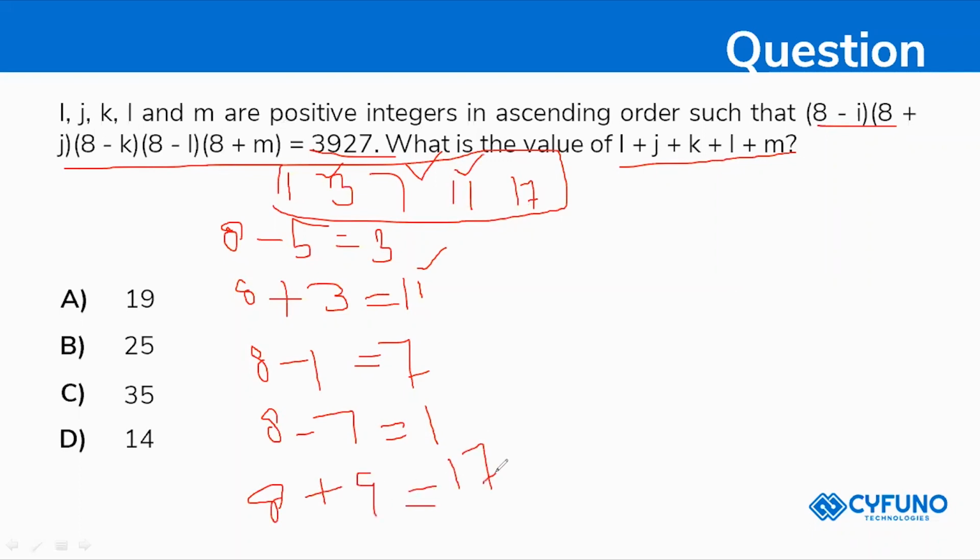After whatever we have done, we got all the prime factorization values. Now you need to add those values. 5 plus 3 will be 8, 8 plus 1 will be 9, and 9 plus 9 will be 18, 18 plus 7 will be 25. Your answer is 25. This is the prime factorization method.